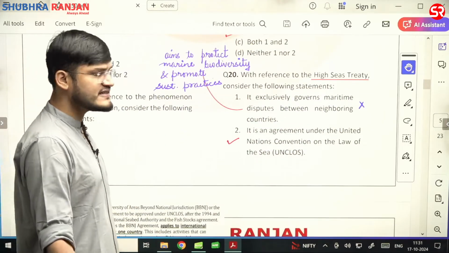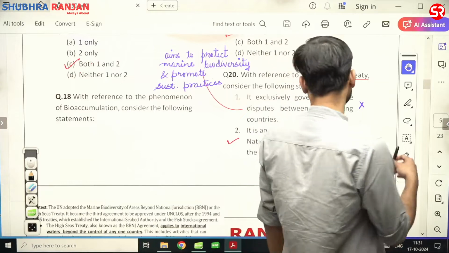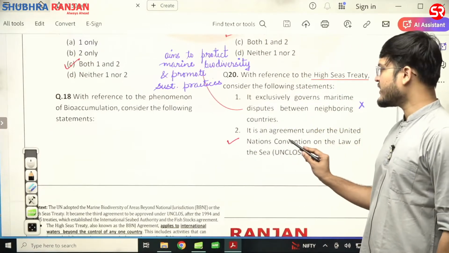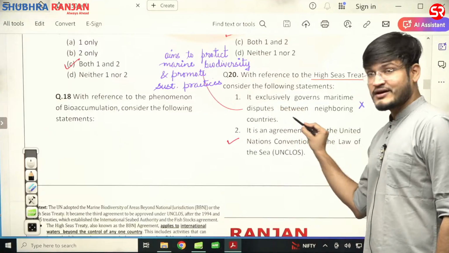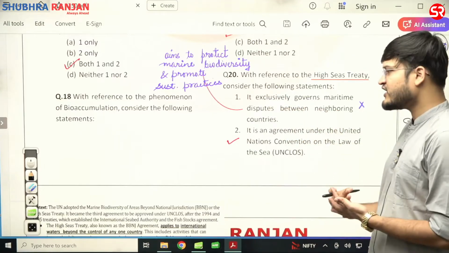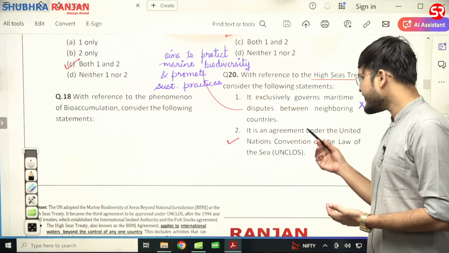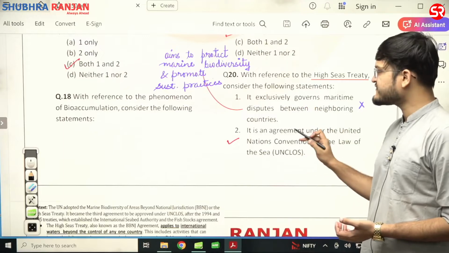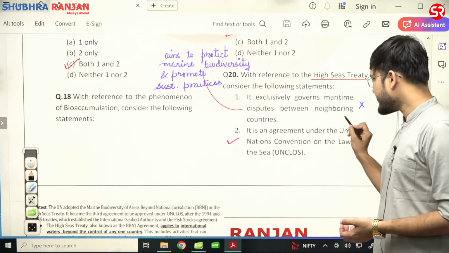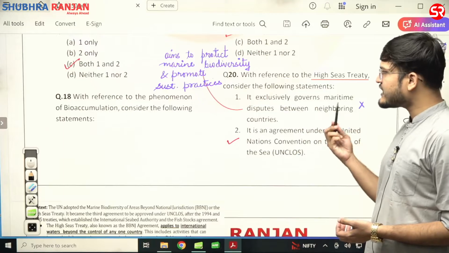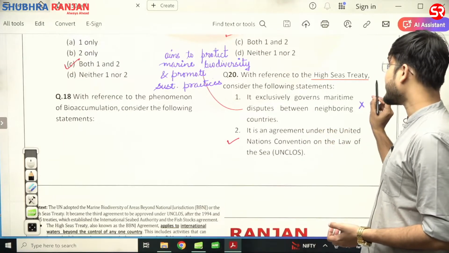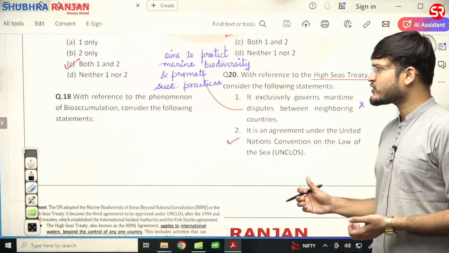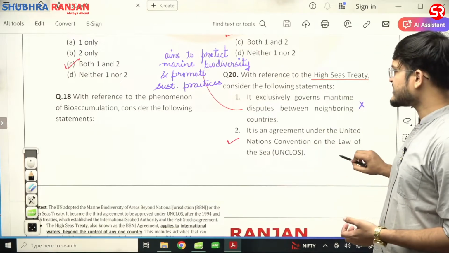Now, with reference to the High Seas Treaty, question number 20, consider the following statements. अगर आप पहला स्टेटमेंट देखोगे तो इसमें लिखा हुआ है, it exclusively, this is a word to be very, very careful, governs maritime disputes between neighboring countries. So it aims to protect marine biodiversity and promote sustainable practices. First statement is incorrect because it aims to protect marine biodiversity and promote sustainable practices. High Seas Treaty का मतलब ही क्या है, उसका लक्ष्य ही क्या है? लक्ष्य है it aims to protect marine biodiversity and promote sustainable practices.